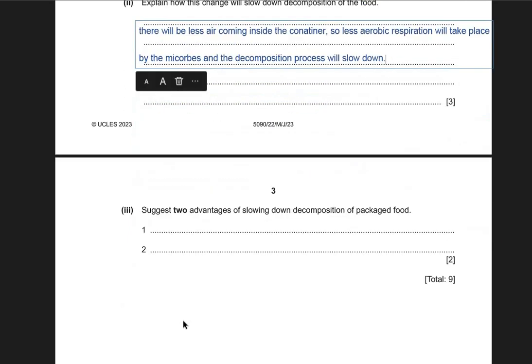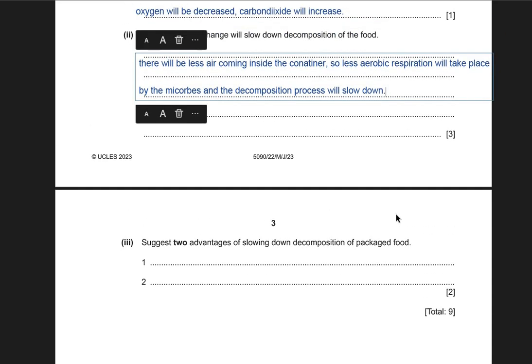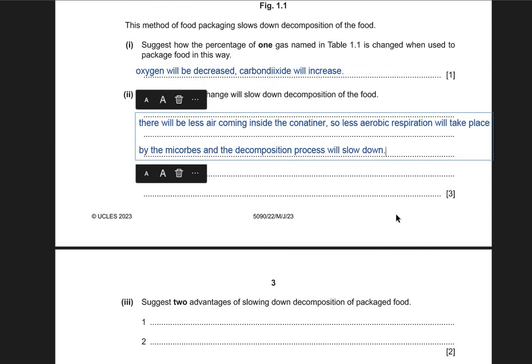Alright, so part 3 says, give 2 advantages of slowing down decomposition of packaged food. Whenever we are going to buy anything, the companies make sure that they are using safe packaging for whatever product they are selling. Why is that so? Why do they use safe packaging? The purpose of safe packaging is to slow down the growth of microorganisms, and hence to slow down the rate of decomposition of the packaged stuff or any other thing.